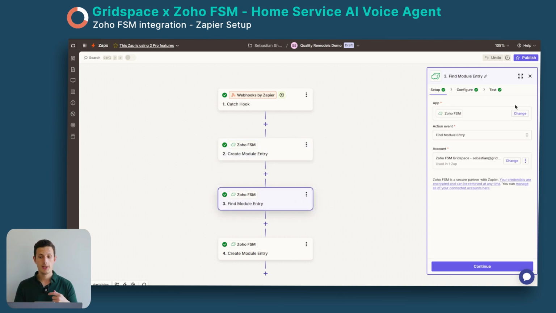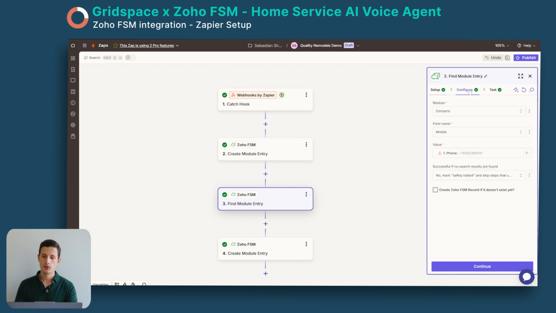Now in the next section, we need to find our contact, because we need to attach it to a request. So we need to find the contact. And here we are basically finding a model entry inside Zoho FSM. Again, we are checking the contacts field in Zoho FSM. We're checking for the mobile number, which is kind of their unique key, and then matching the value from the webhook with the contact we just created in Zoho FSM.